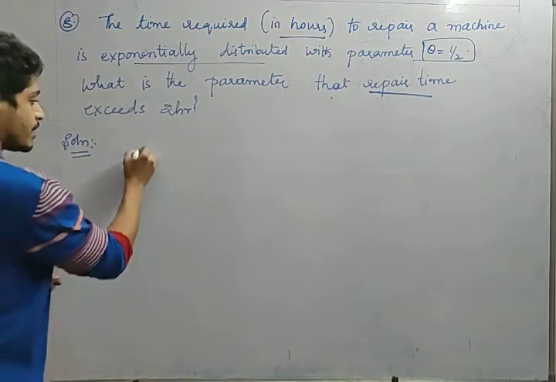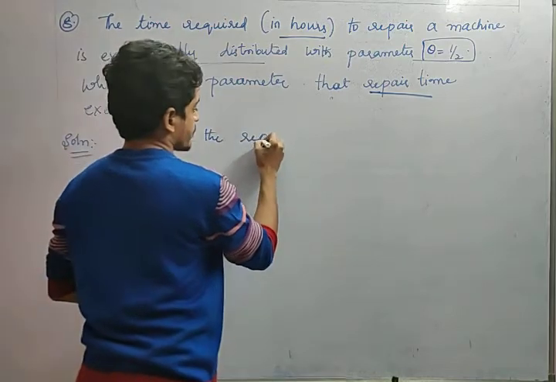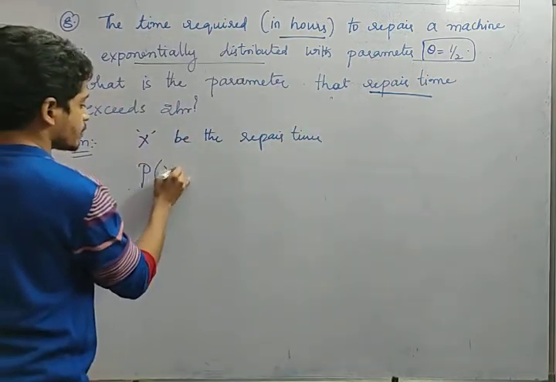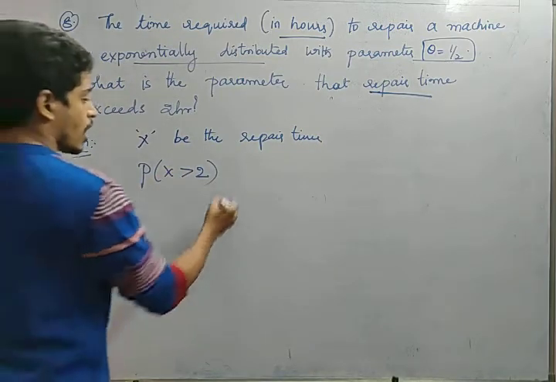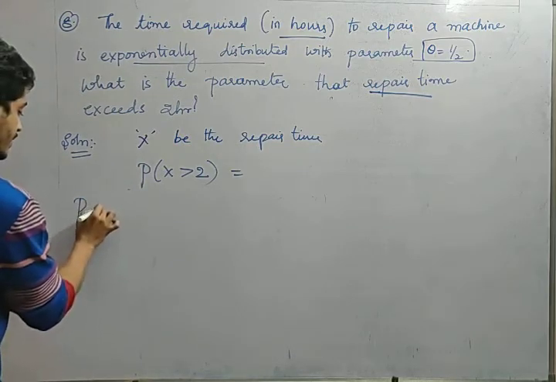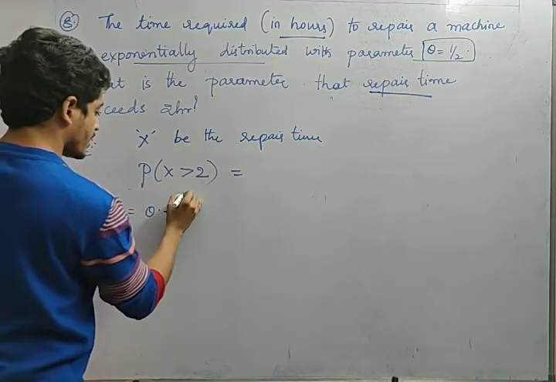That is nothing but, let x be the repairing time. Suppose, for example, so what he is asking, this time should be greater than 2. Yes, greater than 2 hours. So how can we say that this greater than 2 is nothing but, first of all, we should have some PDF function, right? What is PDF here? According to the distribution, theta value is 1 by 2. So theta into e^(-theta x), right?